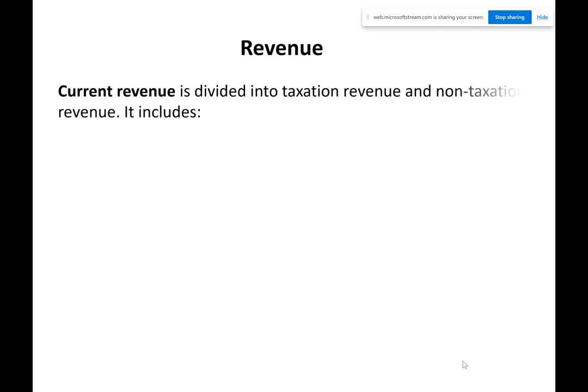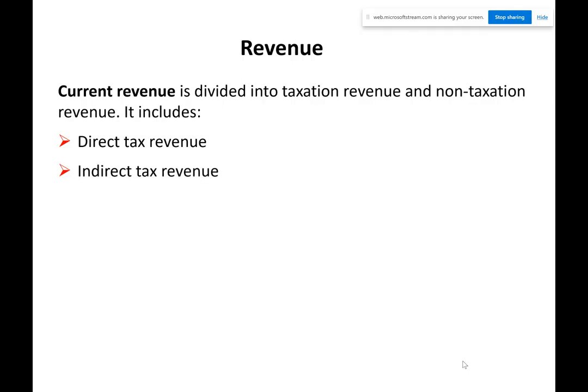Now, it'll be no surprise to find that where the government gets most of their revenue from is from tax. The vast bulk of their money is from tax, and you know this yourself, but you should also know what are the main sources of revenue from tax. And really, what you're talking about there is PAYE and VAT. They're the main ones. And then for companies, there's corporation tax as well. So corporation tax is huge. If you have massive companies in this country, they pay tax on their profits, 12.5%.